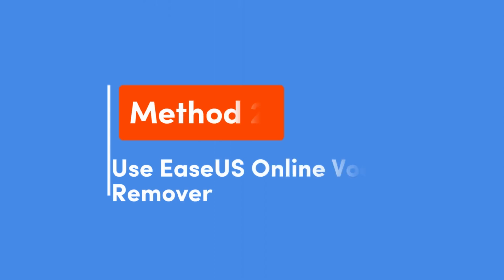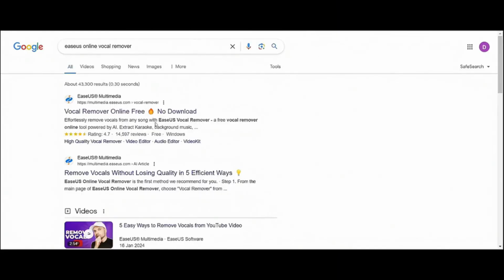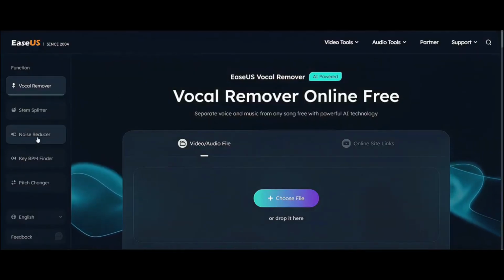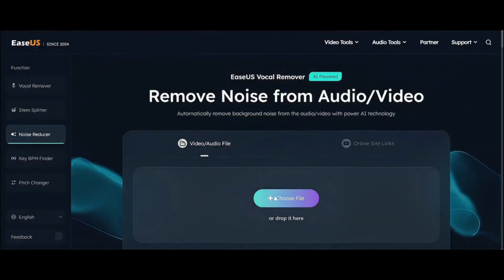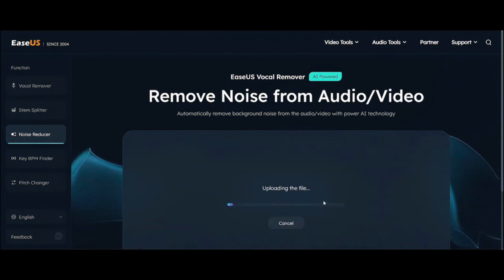An online solution can be a better alternative as it is accessible to any system. Search EaseUS Online Vocal Remover on the internet and locate the noise reducer panel. Choose the video from your gallery and the AI tool will do the rest.